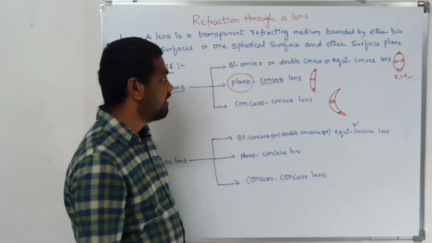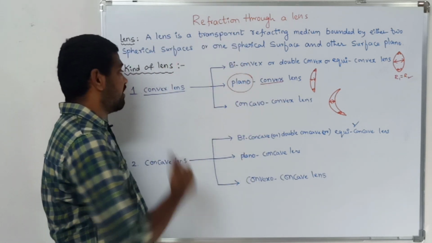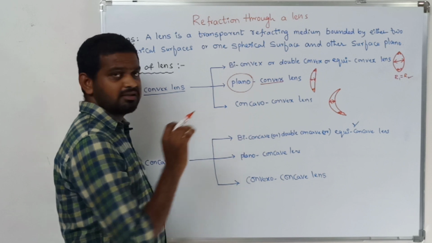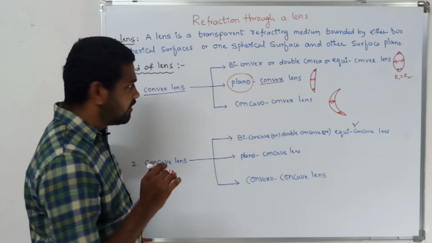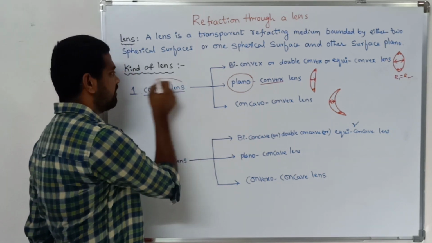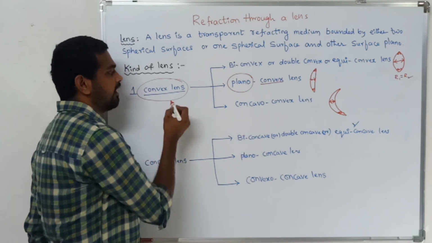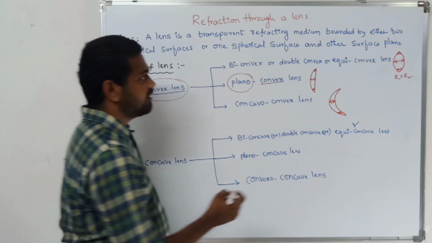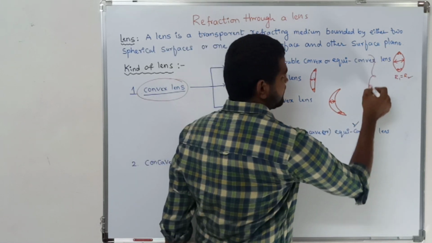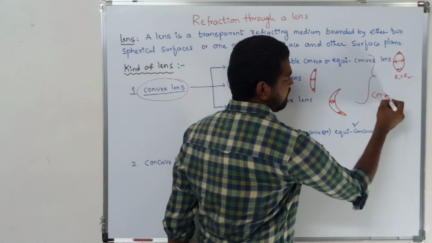Coming to the convex lens, if you pass a beam of light through the lens, all the rays will be converged. So this kind of lens is also called a converging lens.